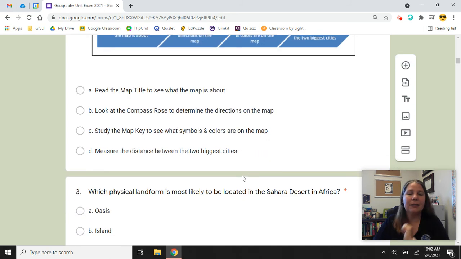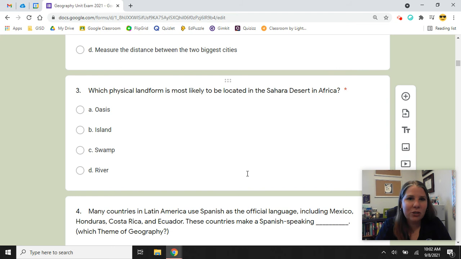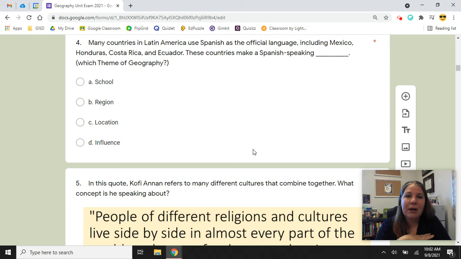the two biggest cities? Number three, which physical landform is most likely to be located in the Sahara Desert in Africa? An oasis, an island, a swamp, or a river? Number four, many countries in Latin America use Spanish as the official language, including Mexico, Honduras, Costa Rica, and Ecuador. These countries make a Spanish speaking blank. So I'm asking you which theme of geography? A Spanish speaking school, region, location, or influence?